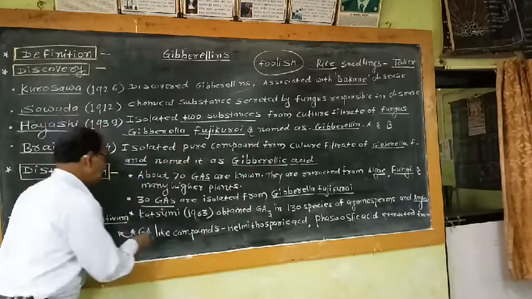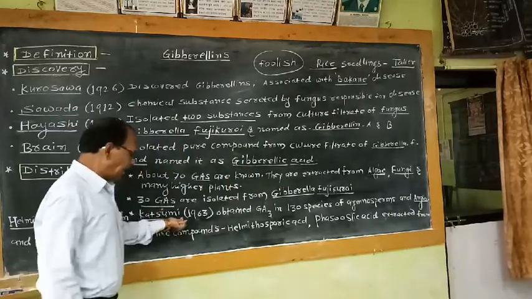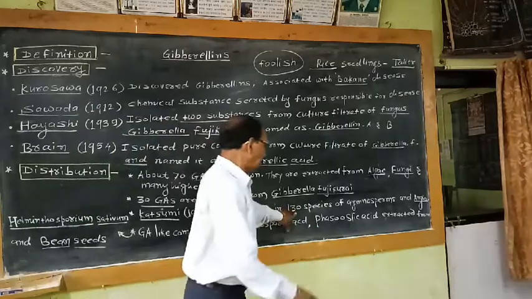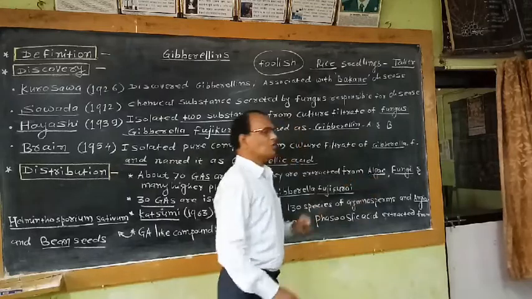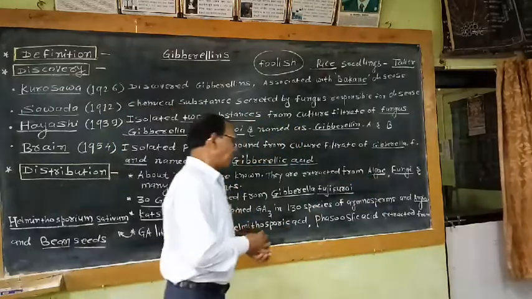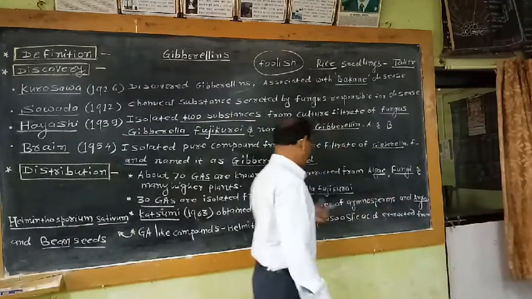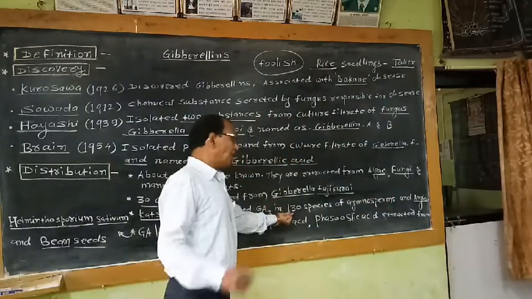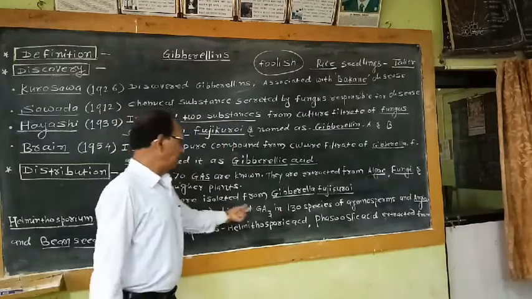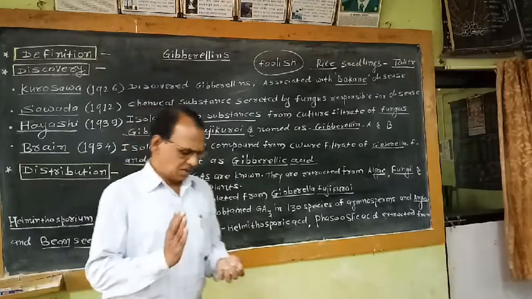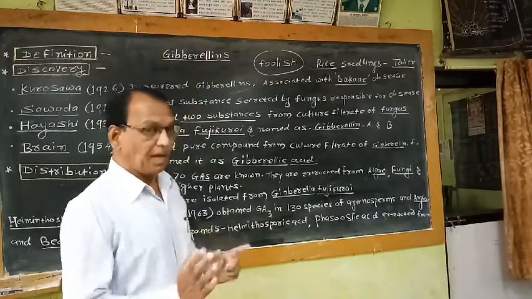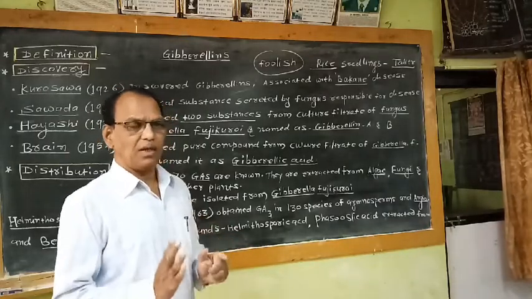Then Katsumi, this is the name of the worker, in 1963 obtained GA3 in 130 species of gymnosperms and angiosperms. He examined various species of gymnosperms and angiosperms, and from these 130 species, he successfully obtained GA3. That means GA3 is a naturally occurring gibberellic acid. GA3 is the name given for naturally occurring gibberellic acid.